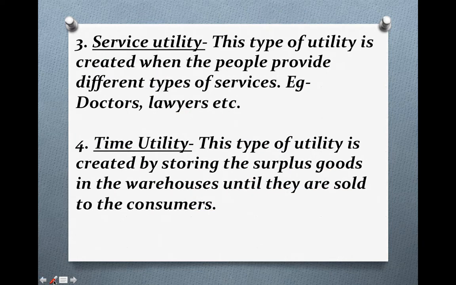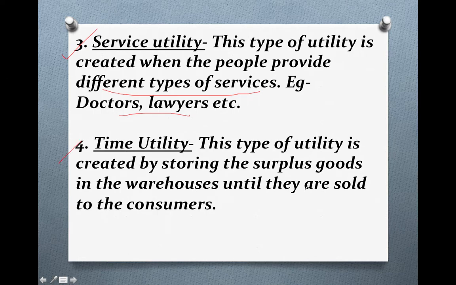Next is service utility. This type of utility is created when people offer different types of services, like doctors and lawyers when they offer their services. So they are creating which type of utility? Service utility. When services are being offered, it is a form of service utility. It's not very difficult to understand.